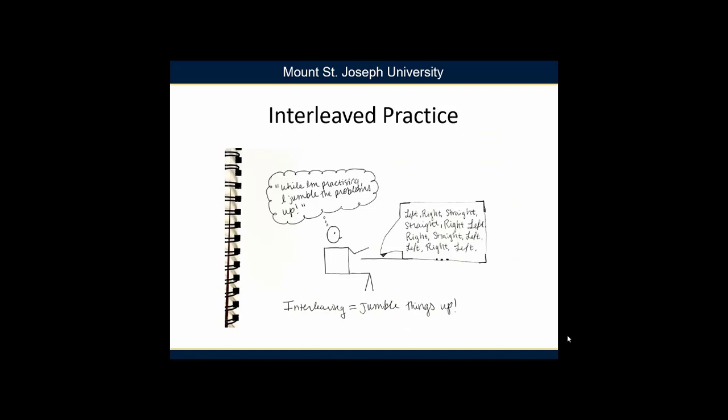Interleaved practice provides students more opportunities to use two types of mental activities as they practice: retrieval and discrimination. Often when students learn tasks related to a particular skill, like math facts or spelling rules, they move on and are taught other skills. These related skills are often practiced together.